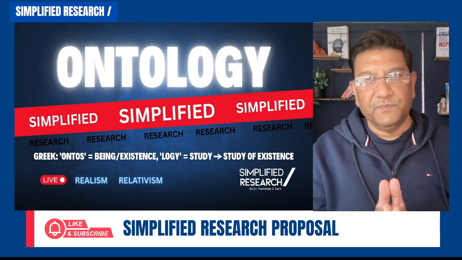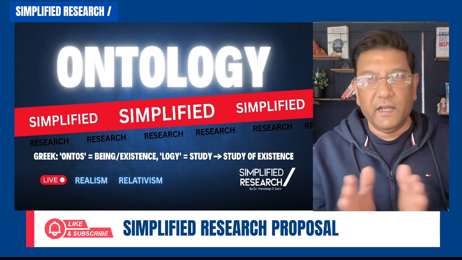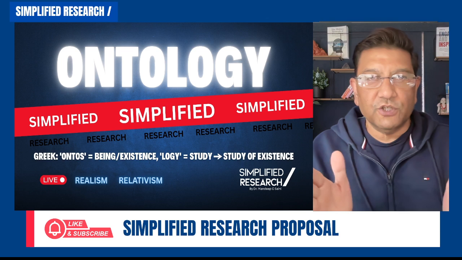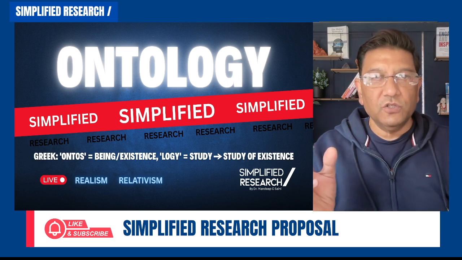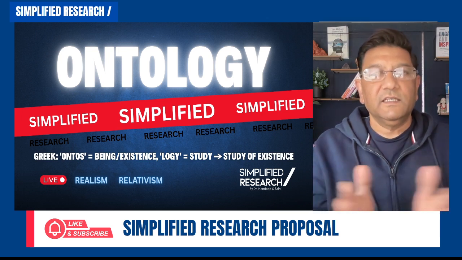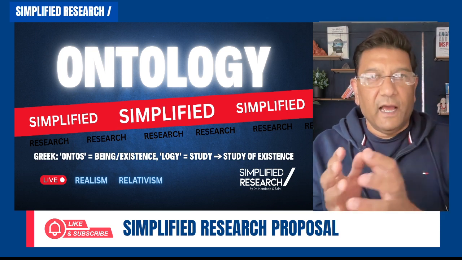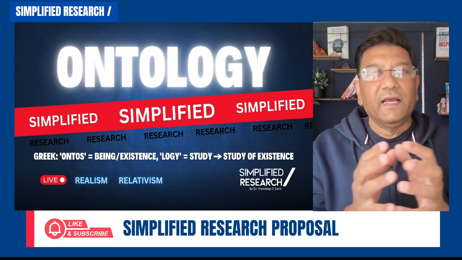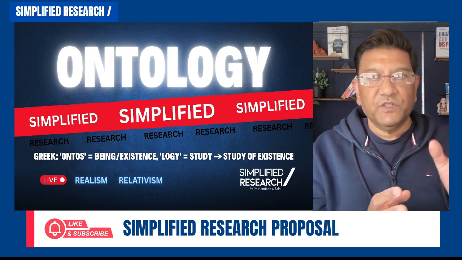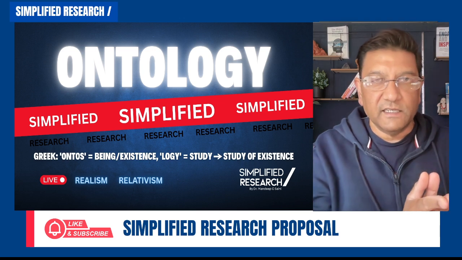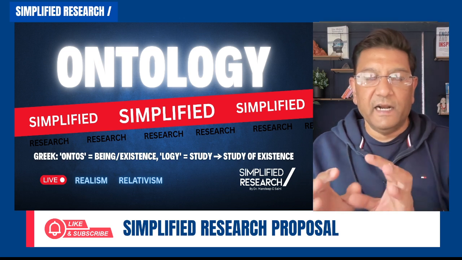Now let's talk about ontology. What is ontology? So the first branch of research philosophy is ontology. So what does that mean? If we break down this word ontology, it is ontos and logy. Ontos means being, existence: does the knowledge exist? Now, in that as well, we got two branches. One is realism and one is relativism.